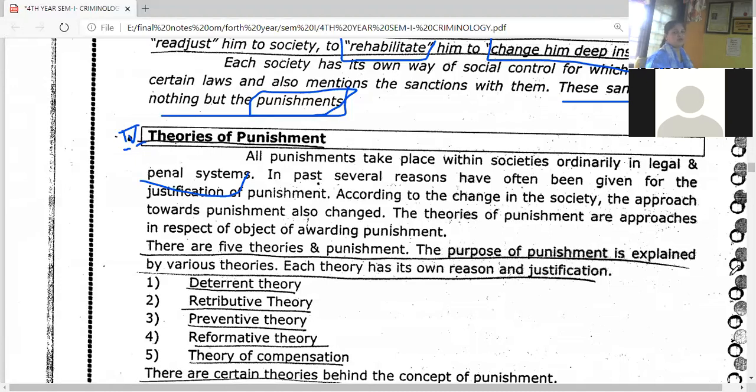In the past, several reasons have been given for the punishment. According to the change in society, approach towards the punishment also changed. As the society started to change, the approach to punishment also started to change. Theories of punishment is nothing but इथं बघा, sometimes the paper question is on the approaches towards the punishment. Be clear with the point. Approach towards the punishment म्हणजेच काय उत्तर द्यायचंय, theories of punishment.